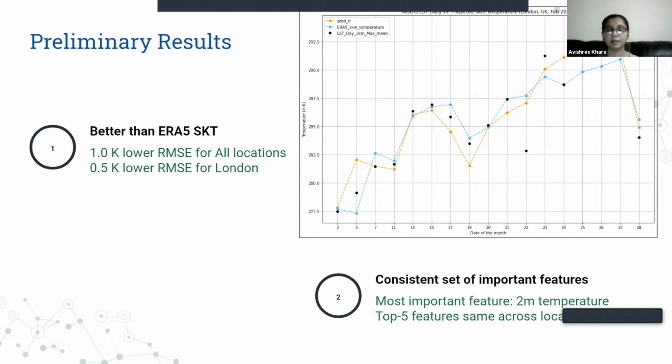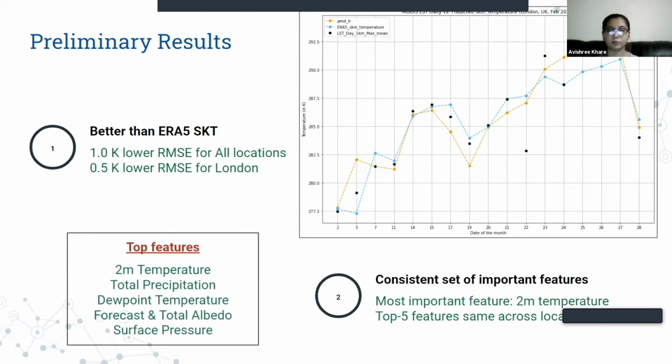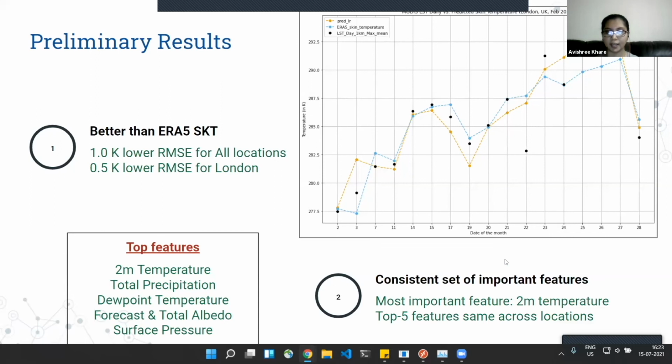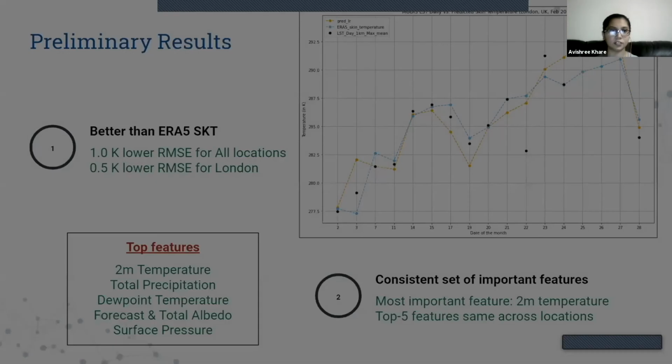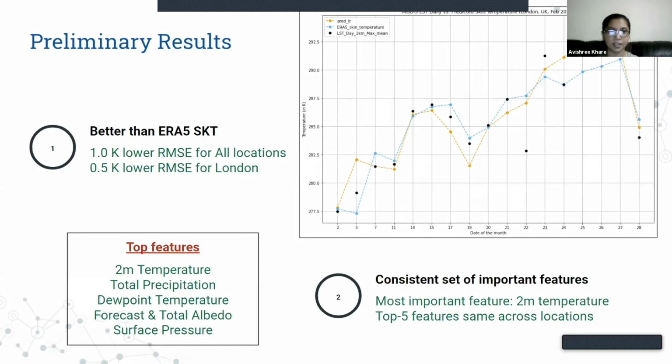A very important observation was that 2-meter temperature was the most important feature, and that is consistent with what we know from analysis. Here are the top 5 features that we've seen for some cases, and we wish to refine this list so that we are sure that these are the actual features that affect prediction. So that's what we've done so far.